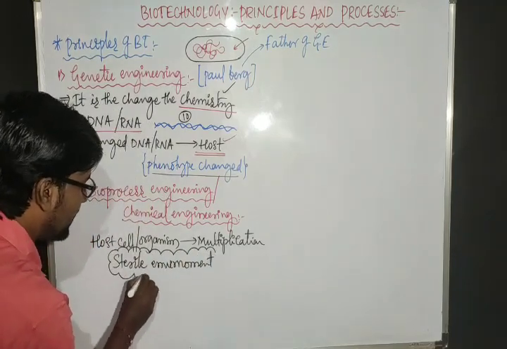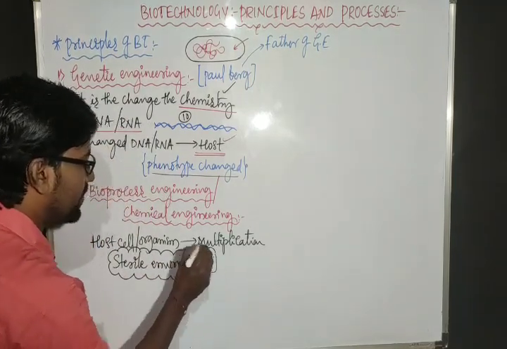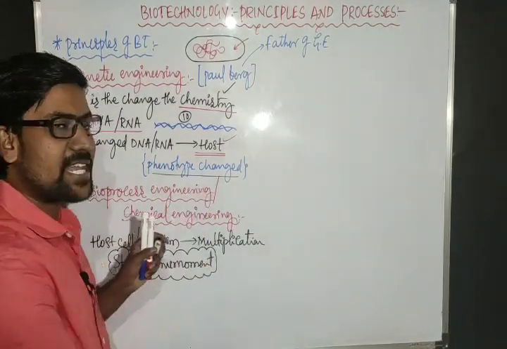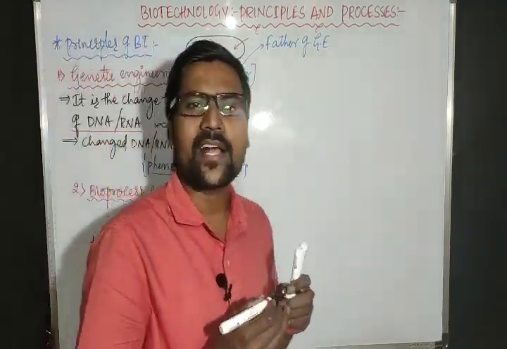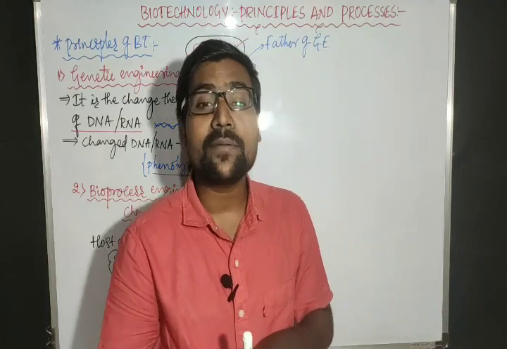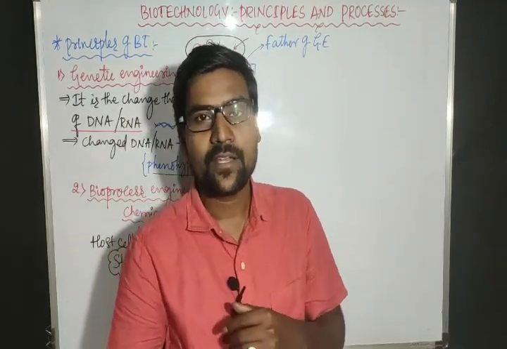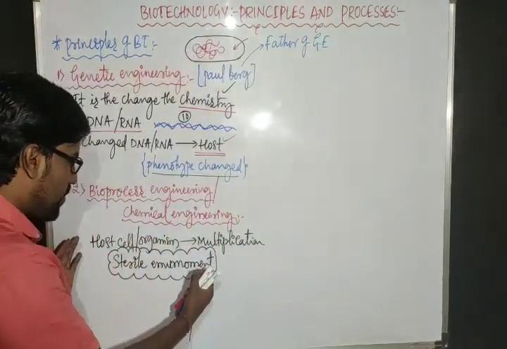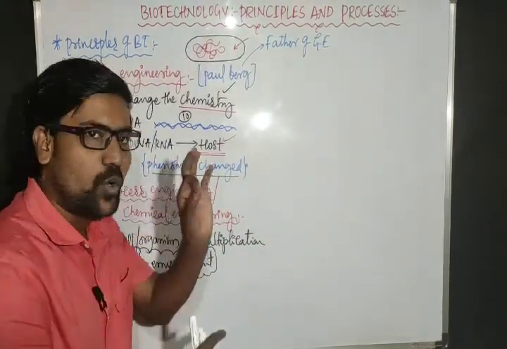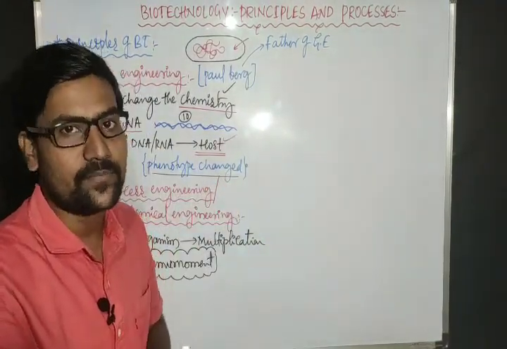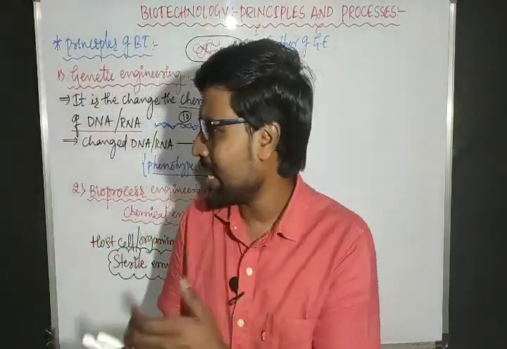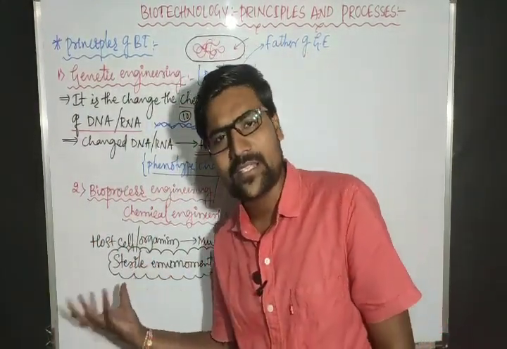A sterile environment. It is also called an aseptic medium. So by maintaining a sterile environment, we have to grow only the host cell, not other organisms. Now you can ask the question, why do we need to maintain this sterile environment?